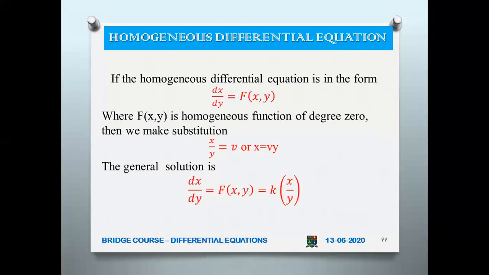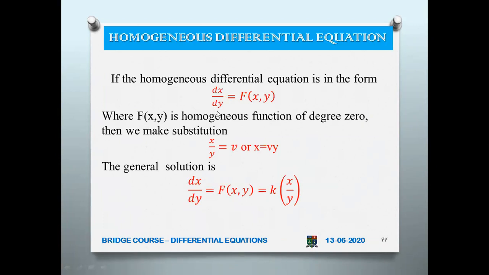So how will you find that homogeneous differential equation? This is of the form dx by dy equal to f of x comma y, where f of x comma y is homogeneous. So this function should be a homogeneous function. Suppose you have it like this, that is the reciprocal. We were already talking about dy by dx, but here you are getting dx by dy.